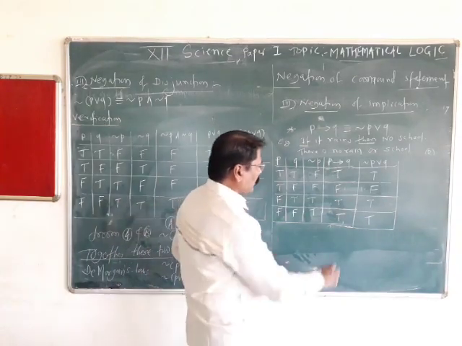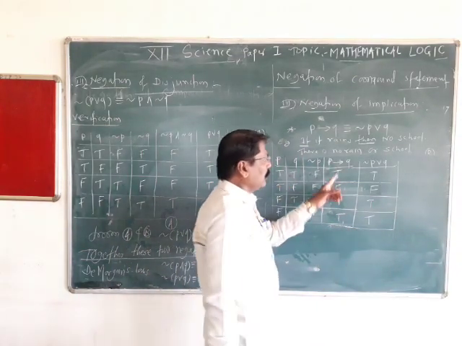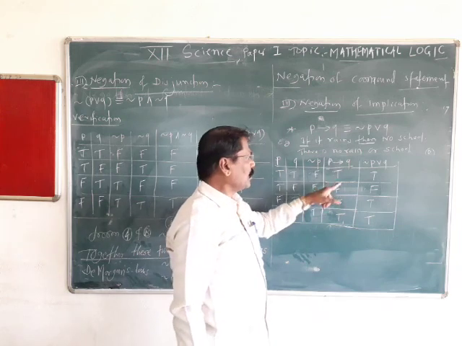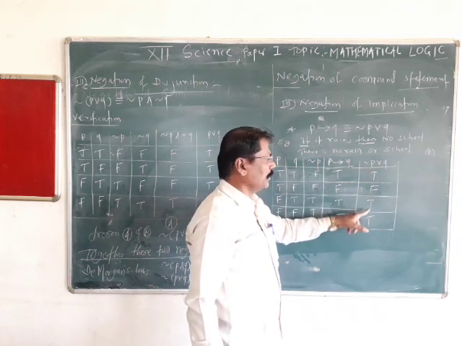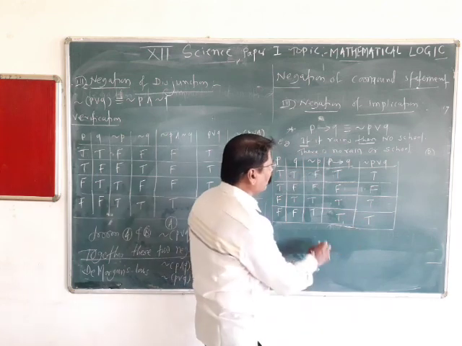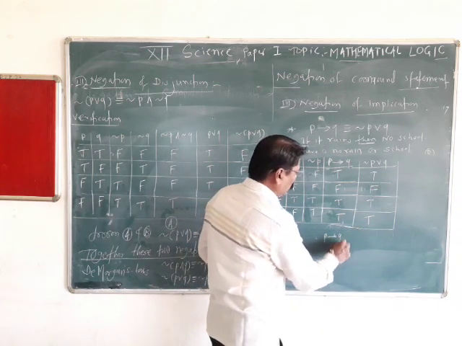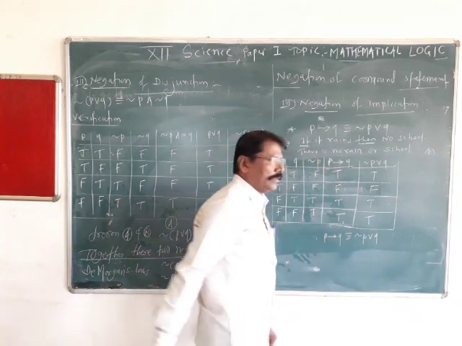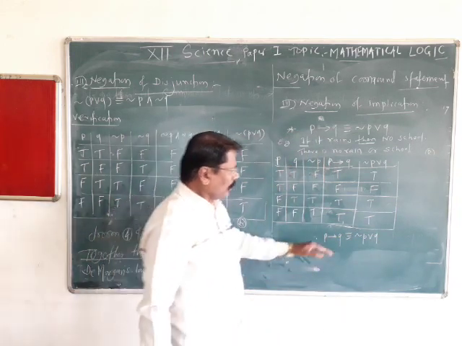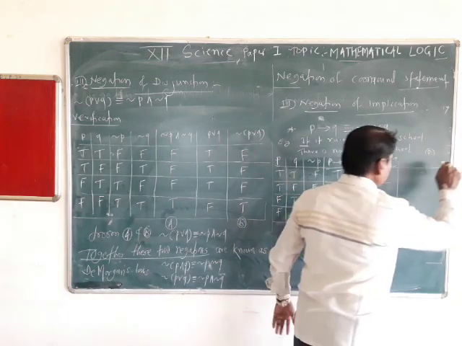So you can compare these two statements. The truth values of P implies Q are T, F, T, T, and of negation of P or Q are T, F, T, T. So therefore, P implies Q is equivalent to negation P or Q. Or more precisely,